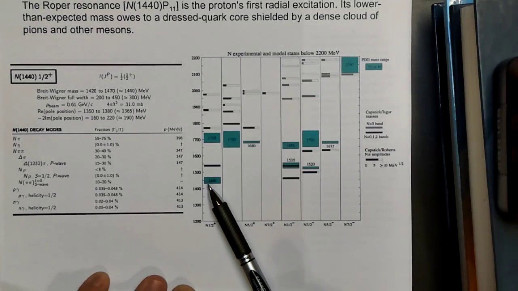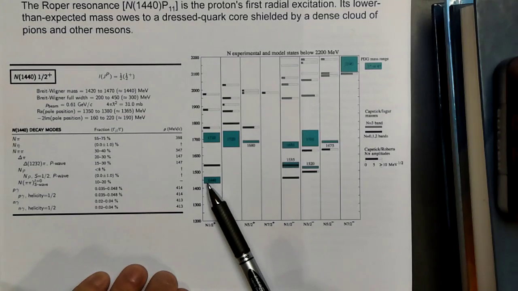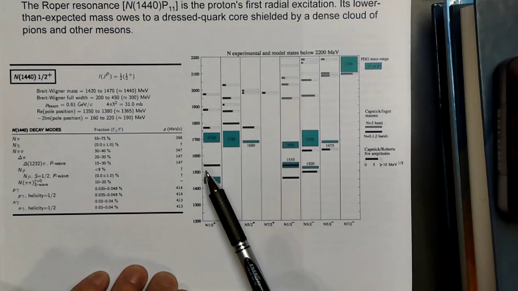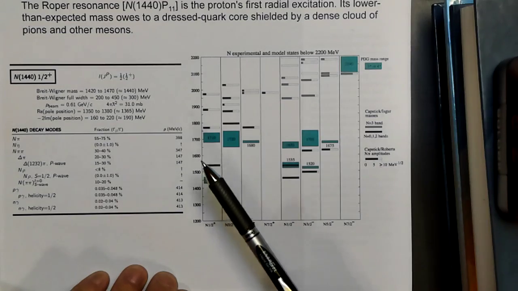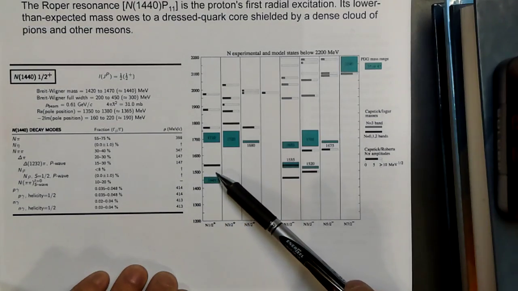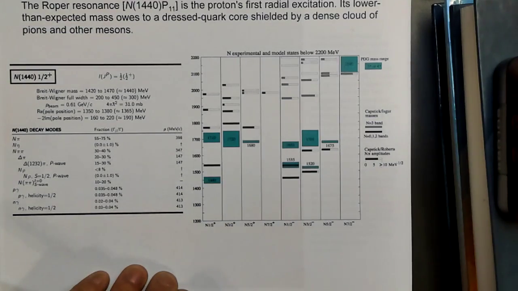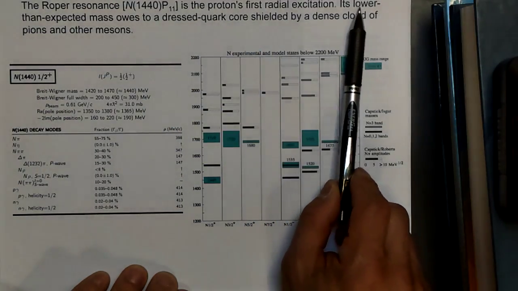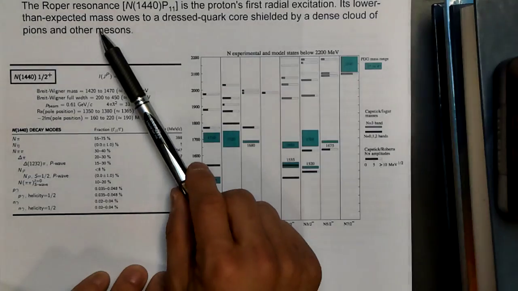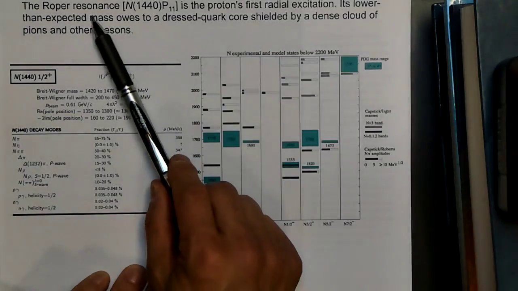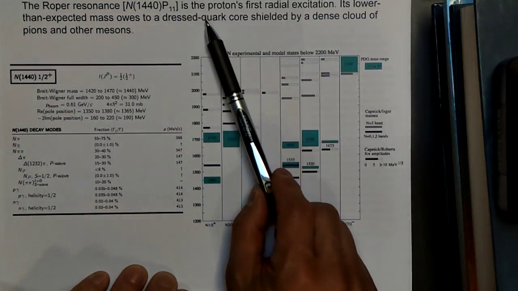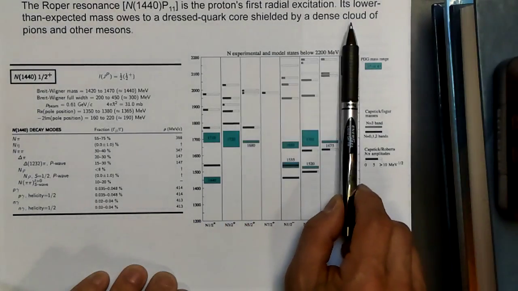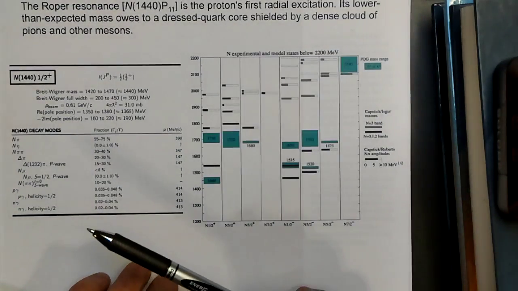The Roper turns out to be rather difficult to reproduce. A lot of calculations that have been done, for example, with lattice quantum chromodynamic simulations, tend to overestimate the Roper mass. There have been some studies to try to understand what might be causing this. Here you can see one possible explanation is that the lower than expected mass is due to some sort of dressed quark core, shielded by a dense cloud of pions and other mesons.